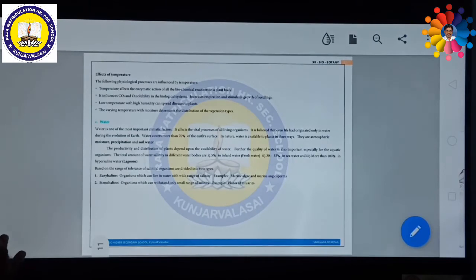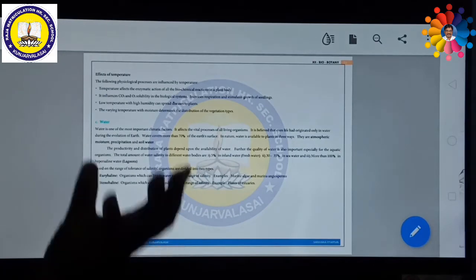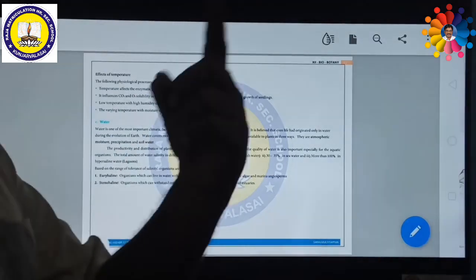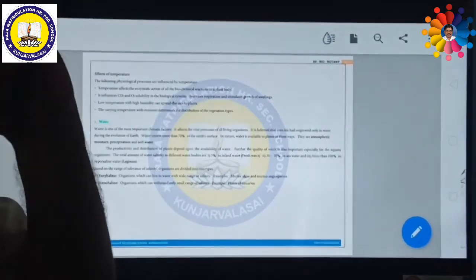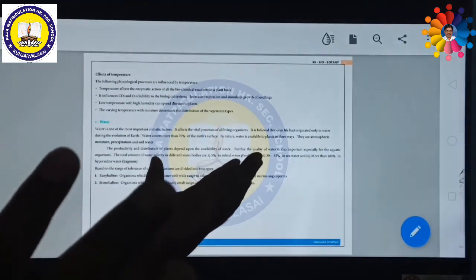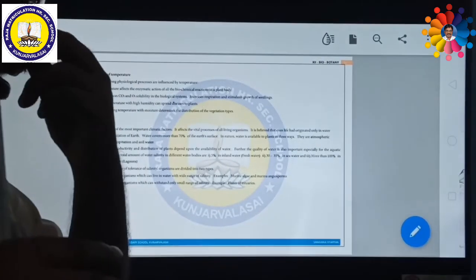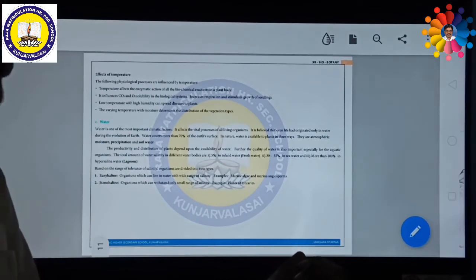At low temperature with high humidity, very important, low temperature with high humidity, diseases can spread to plants. That is why, in this corona period, we used to be afraid. Corona was established during the summer vacation in India. We are not bothered about it. Some people said that corona might not affect India because of the high temperature. But if the temperature gradually decreases, corona might increase.